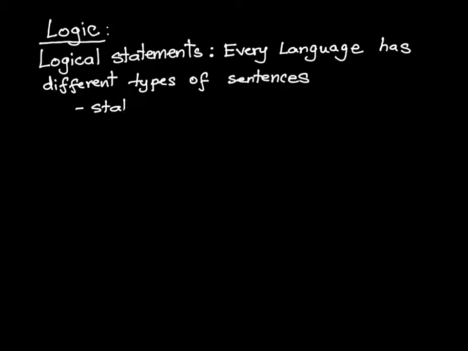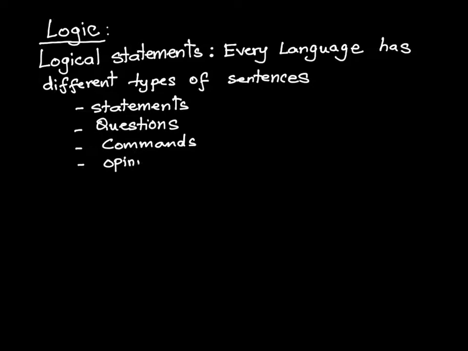There are some sentences that are called statements, right? There are some sentences that are called questions. There are some sentences that are called commands. And there are also some sentences that are called opinions, right?